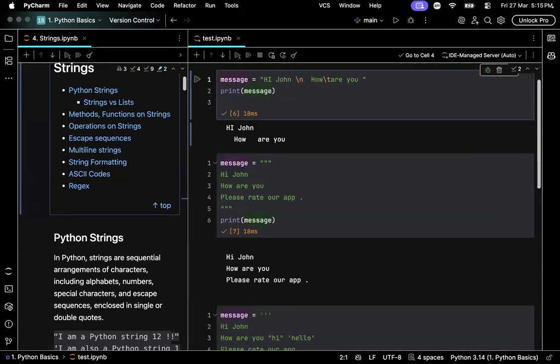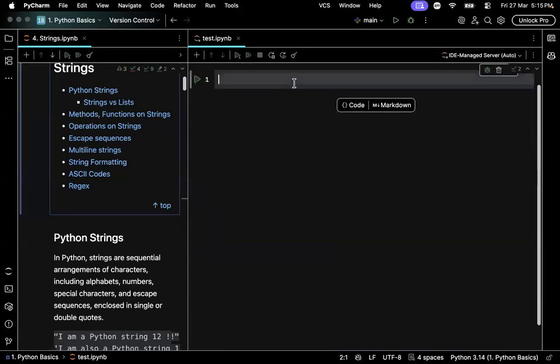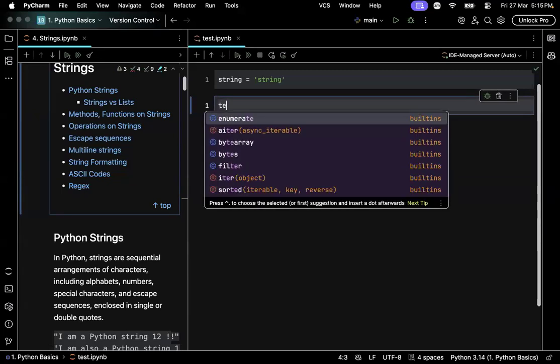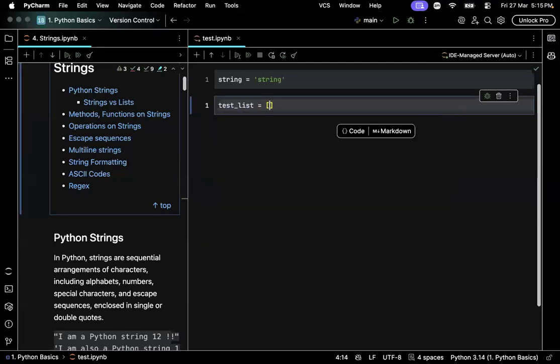Now the list. This is how we can create a string. Now, just like how a string consists of characters, a list is a list of elements. An element can be anything, any data type or any data structure in Python. Test list is equal to, we know there are an integer, a float, a string, a boolean, and let me put another list inside this.